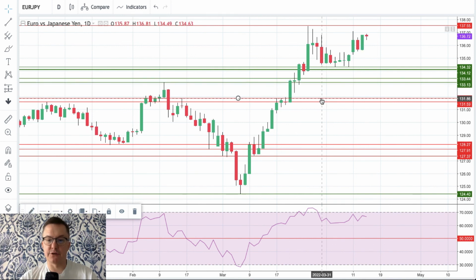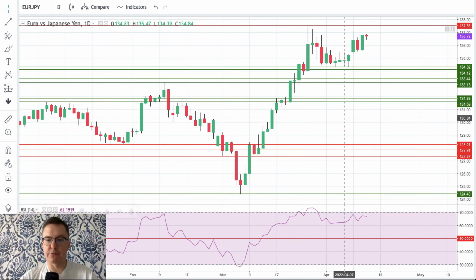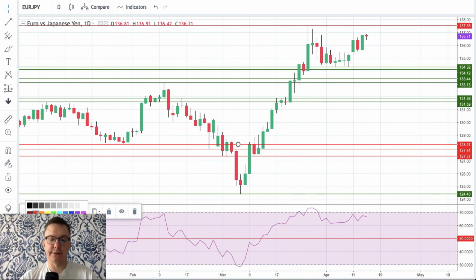So right now, in case the main technical support, which is of course 1.3412, doesn't hold the bearish pressure, we still have some other technical supports that you can see on the chart.